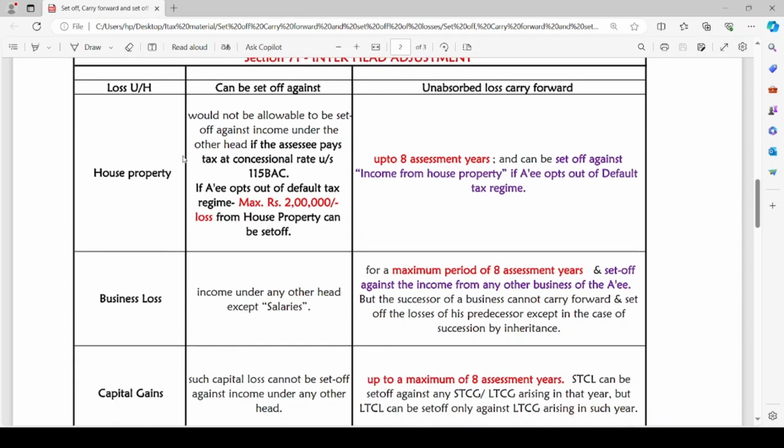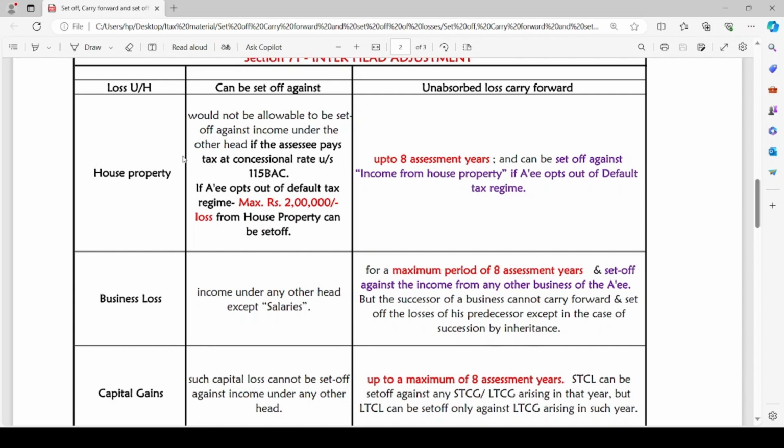The next loss is under the head business. That means business loss has been incurred by the assessee. It can be set off against any other head except for the salaries head. Business loss can be set off against income under any other head except for income under the head salaries. Also, unabsorbed business loss can be carried forward for a maximum period of 8 assessment years and set off against the income from any other business of the assessee only.